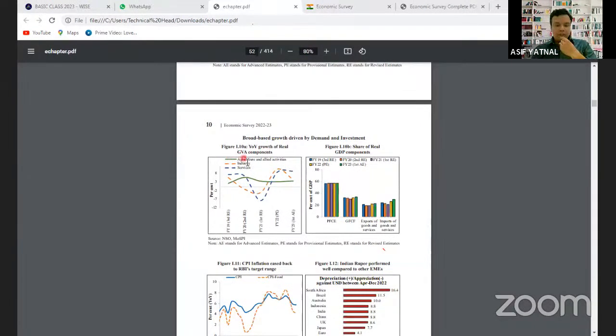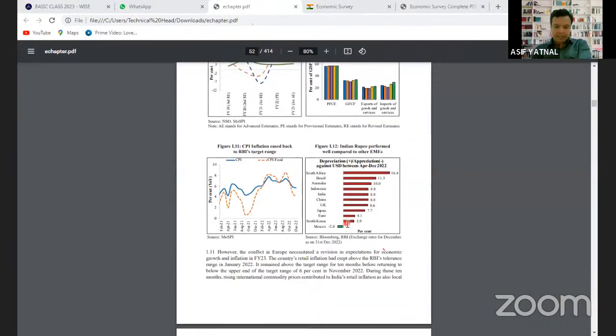Real gross value components, real versus gross value addition in the economy. Share of the real GDP components. Real GDP में कितनी बढ़ोतरी हुई, that is what is explained here. CPI inflation. Inflation graph is also given. What was the inflation in the last year? That is given in this graph. Rupee appreciation, rupee depreciation. Whether India's rupee value increased or decreased compared to other economies is also given here.